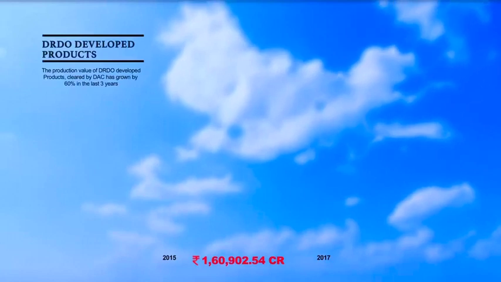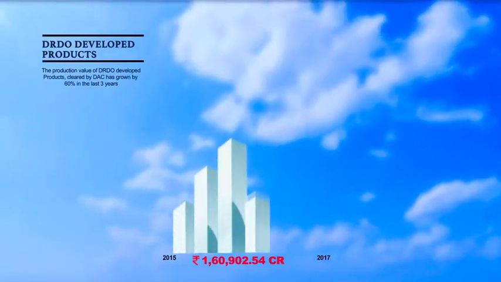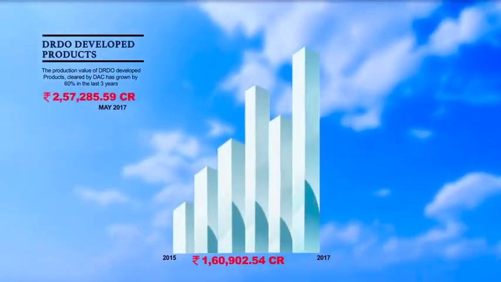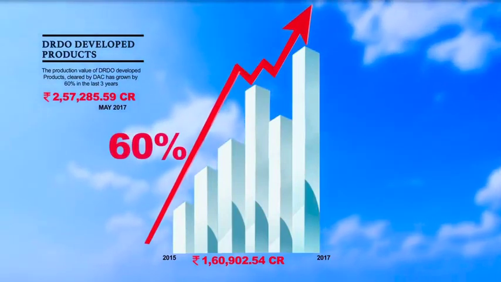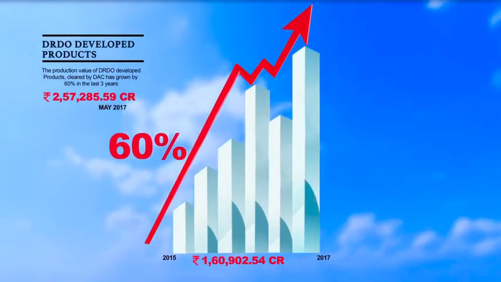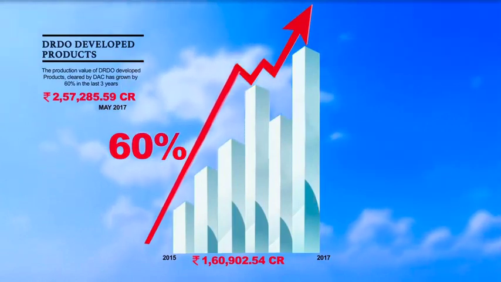The production value of the DRDO developed products today stands at more than 2.5 lakh crore, a phenomenal growth of more than 60% in production value of DRDO developed products since 2015.